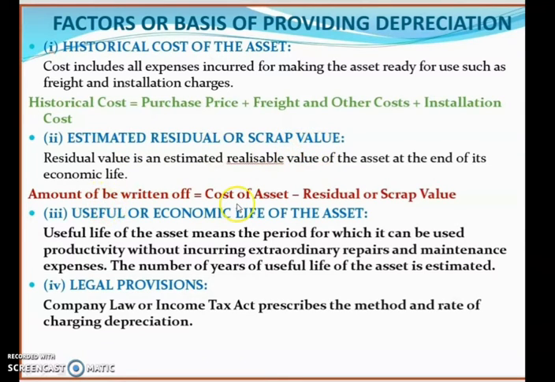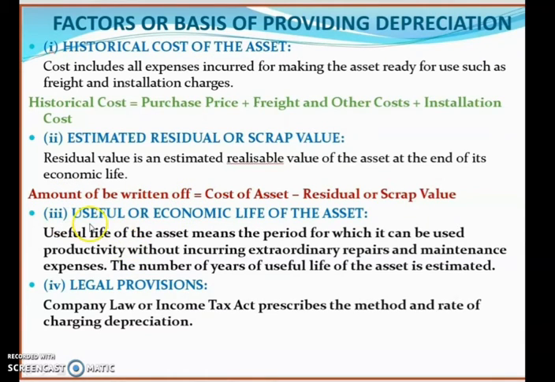So how to calculate the amount to be written off? It is the cost of asset, minus the scrap value. Cost of asset means the amount which we have spent to acquire that asset, minus residual value. Residual value means whatever value we get when we sell this asset at the end of its economic life, that will be the estimated value. After subtracting these two values, whatever we get is the amount to be written off.